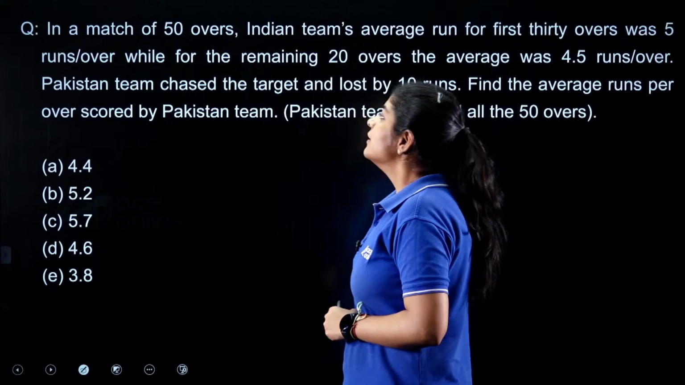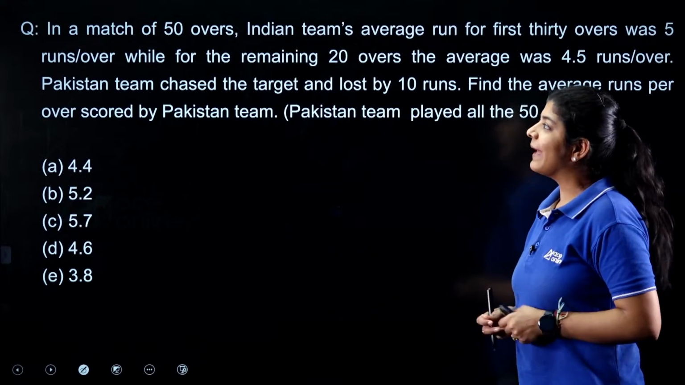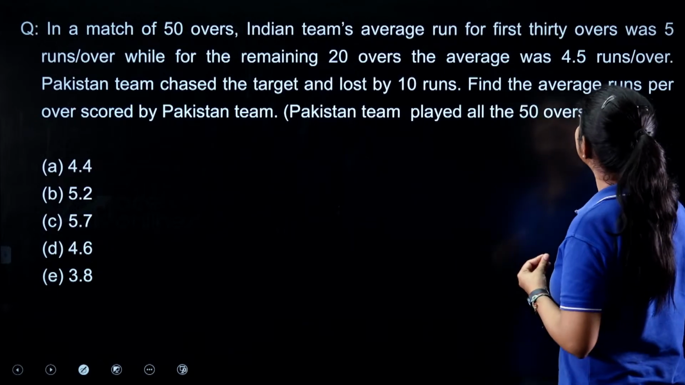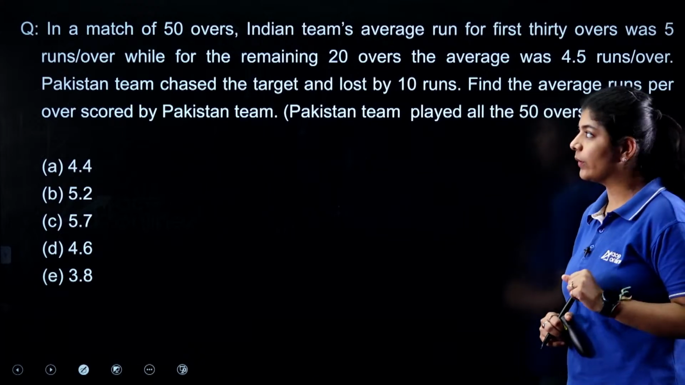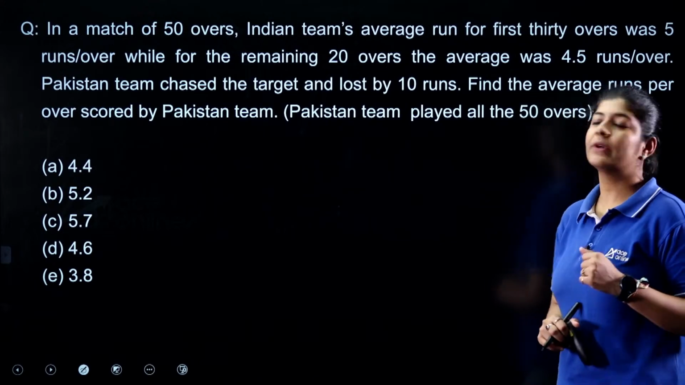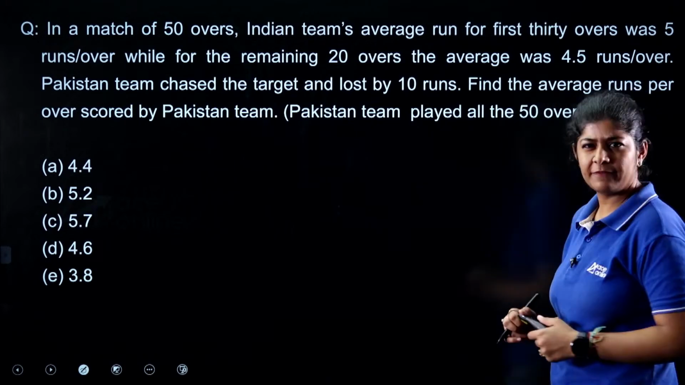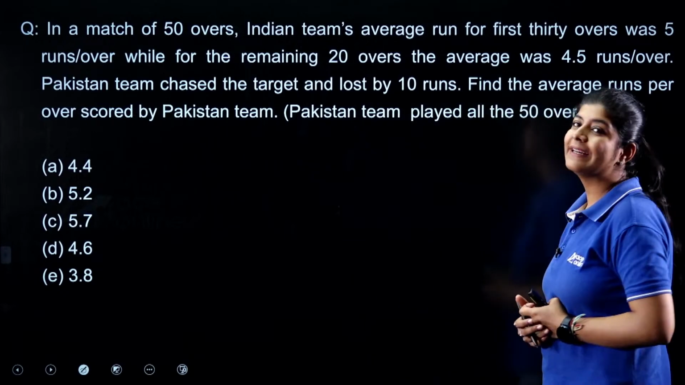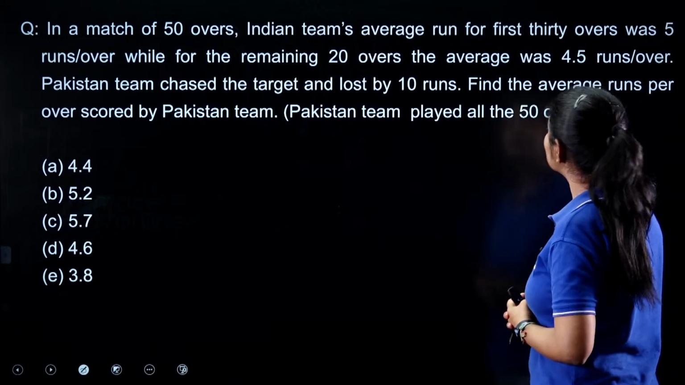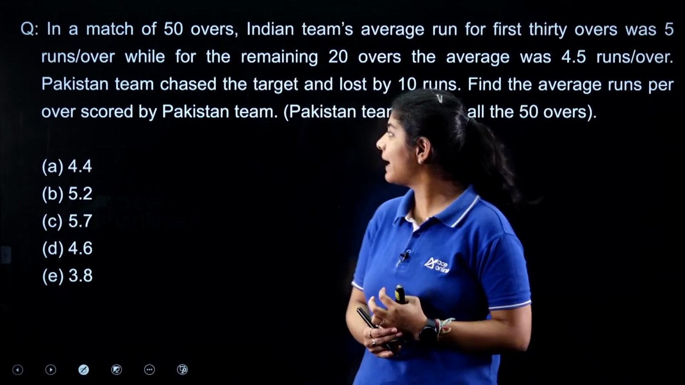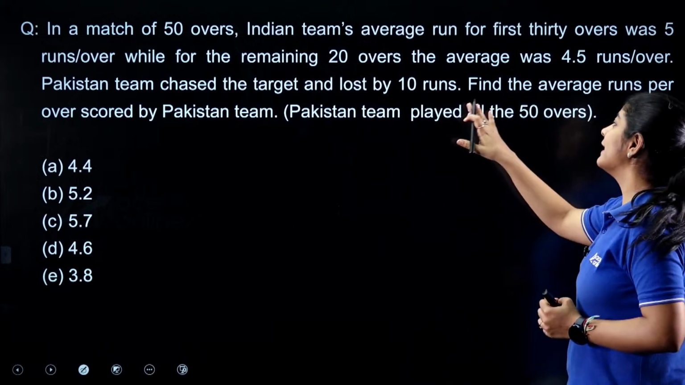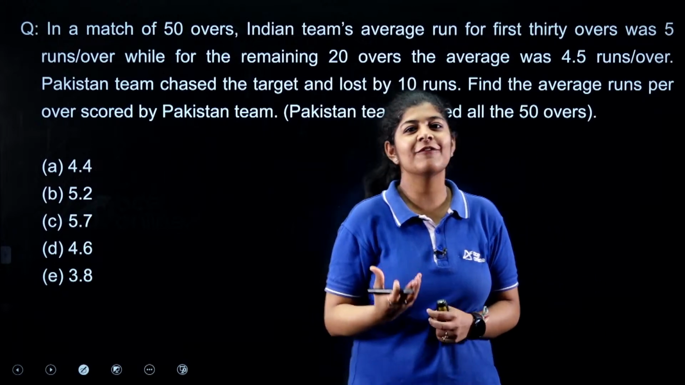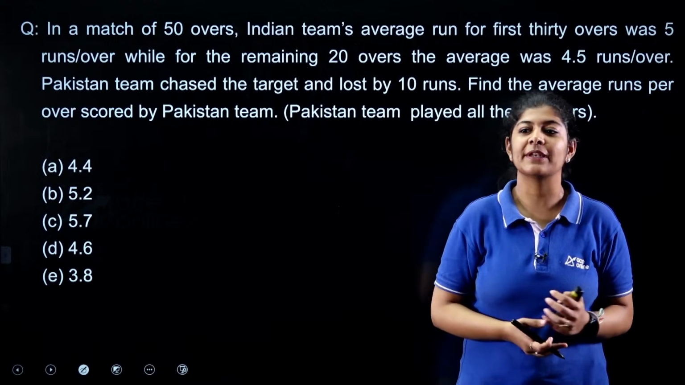Next. The next question says that in a match of 50 overs, the Indian team's average run rate for the first 30 overs was 5 runs per over, while for the remaining 20 overs, the average was 4.5 runs per over. The Pakistan team chased the target and lost by 10 runs. Find the average runs per over scored by the Pakistan team. The Pakistan team played all 50 overs. This is a very simple question based on the concept of average. If we know the formula of average, we can easily attempt this.